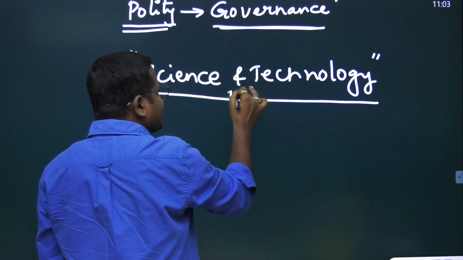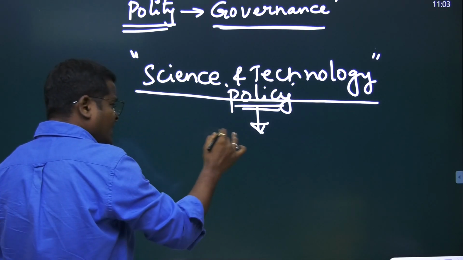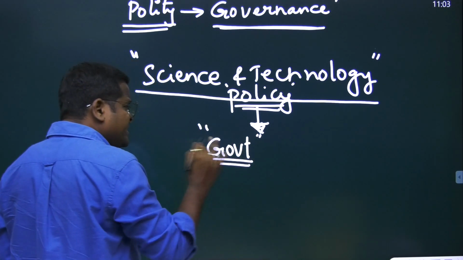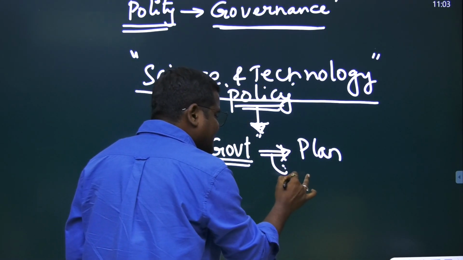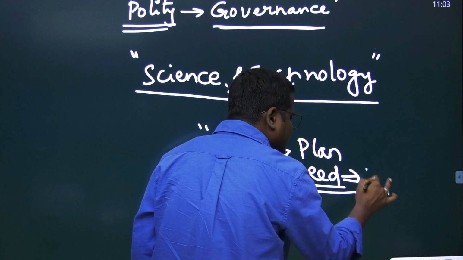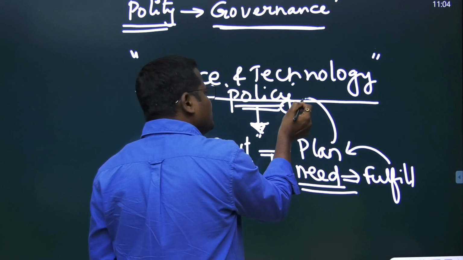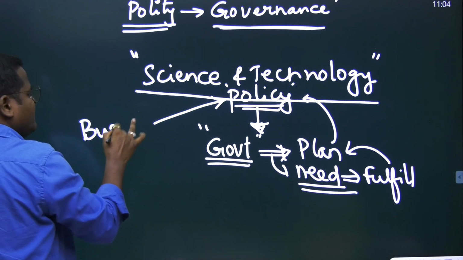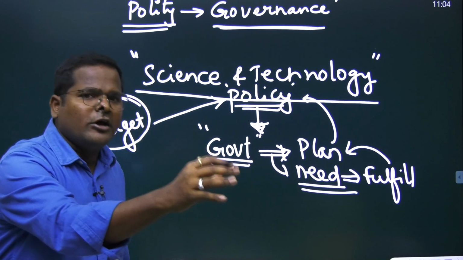What we are doing is science and technology policy. What is a policy? Policy is what governments wish to achieve, or their plan to achieve something, or there is a need in the country to fulfill. We'll plan accordingly, and according to the plan, we'll make a policy. Whenever we make a policy, we release some budget. The central government or the state government will allocate some budget.